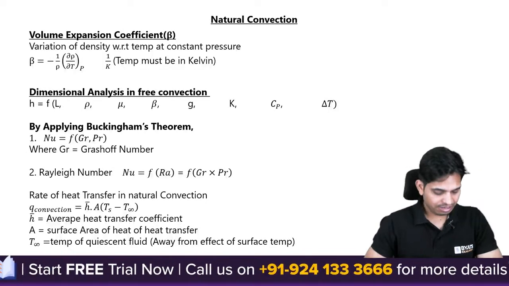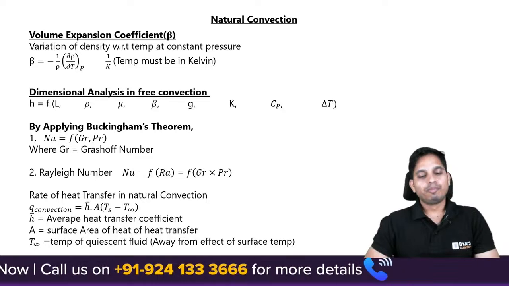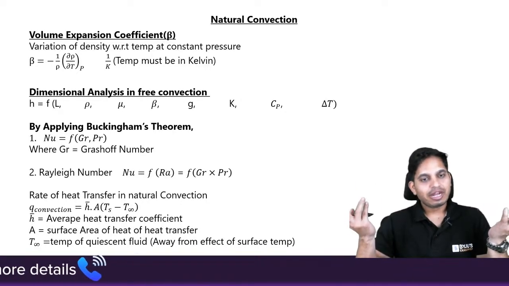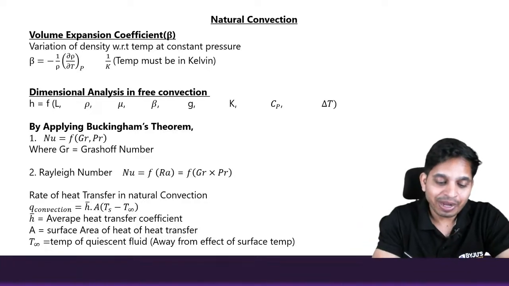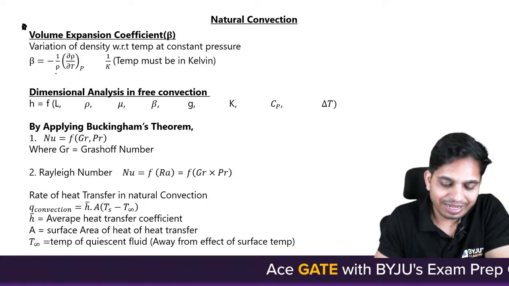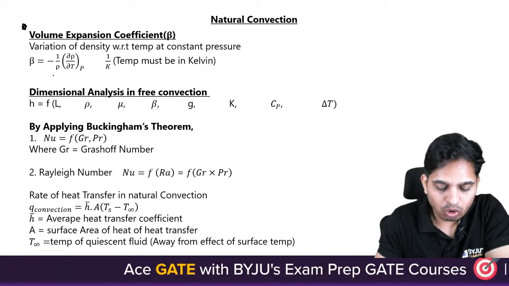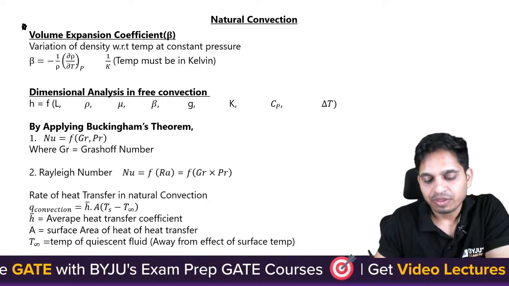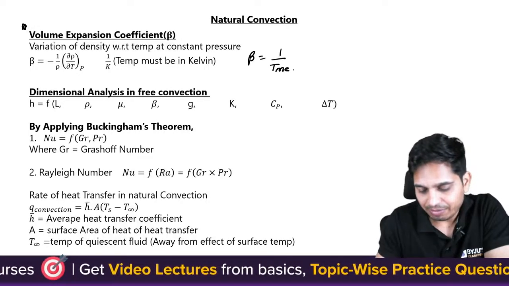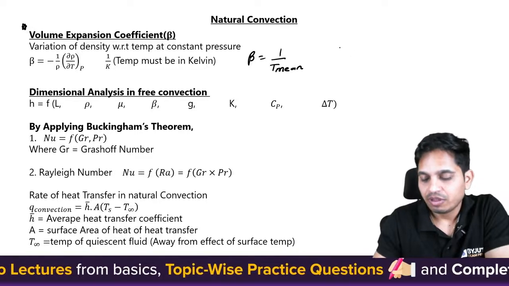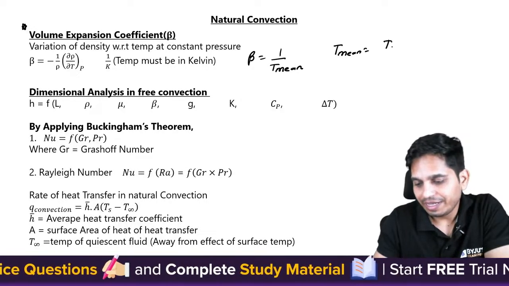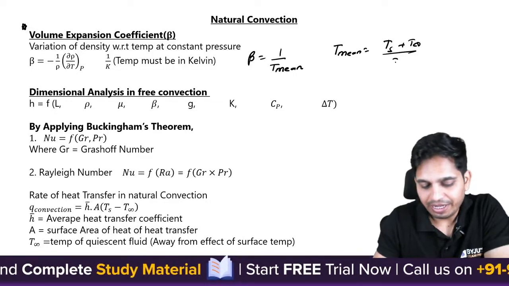Next is natural convection. In natural convection, flow happens because of density difference. Now how the density changes with temperature is given by the volume expansion coefficient beta. Beta is equal to 1 upon rho, del rho by del T, and beta is also equal to 1 upon T mean, where T mean is (T surface plus T infinity) by 2.